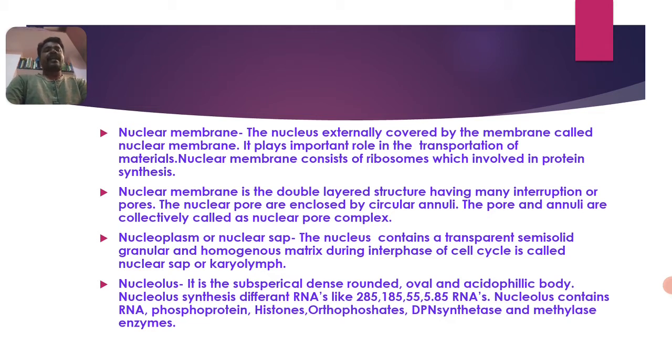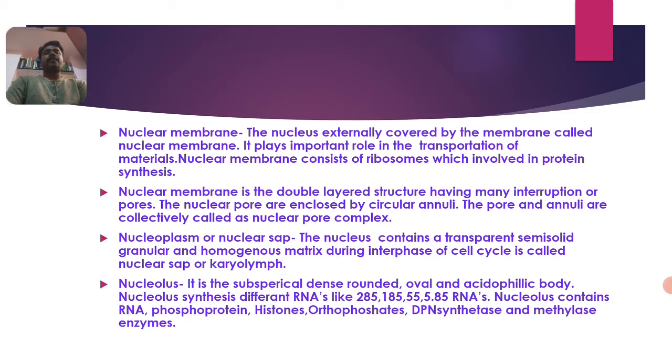The pore and annuli are collectively called the nuclear pore complex. When material is transported from outside to inside or inside to outside the nucleus, the annuli open and close, acting as a plug-like structure on the nuclear pore.